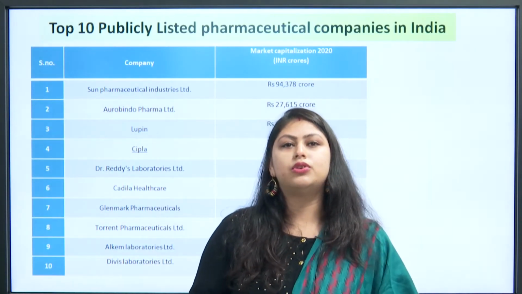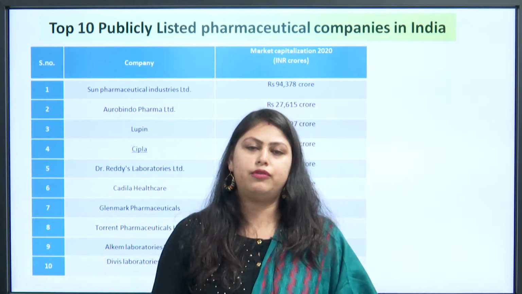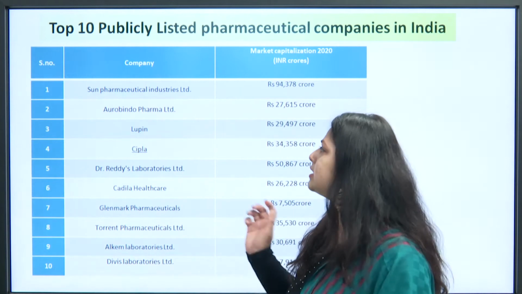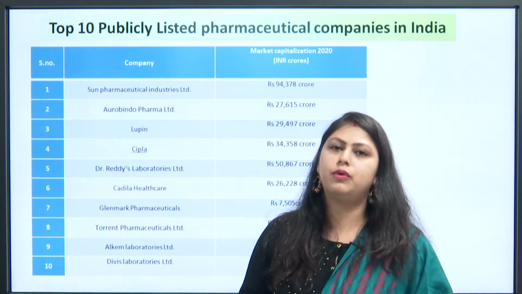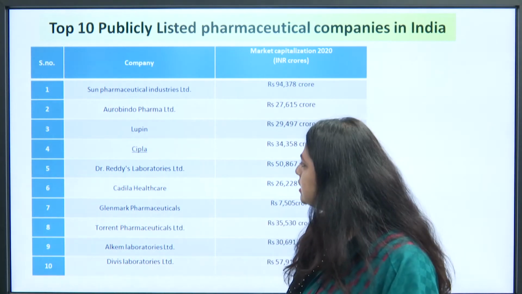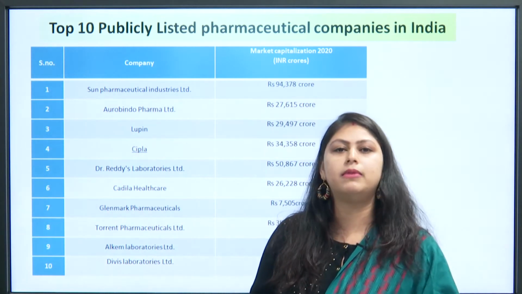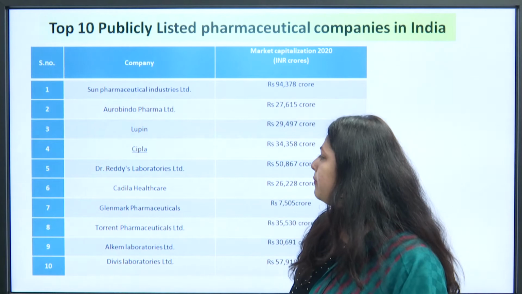So these are the top 10 pharmaceutical companies in India. I have listed the names of the pharmaceutical companies according to their ranks along with their market capitalization. Number 1 is Sun Pharmaceutical Industries Limited, second is Aurobindo Pharma Limited, then Lupin, then Cipla.